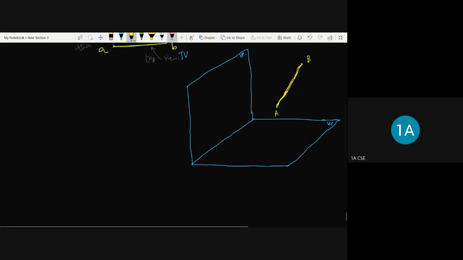Now if you look at the distance of point A and point B from the horizontal plane, say for example, this is the point where it is projected onto the horizontal plane, and the length of this is going to be X, and the length of the point B is not at the same distance, right? So this one I'll give as Y distance, means X and Y. It has two different distances.